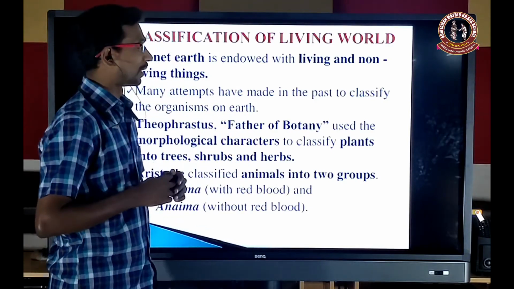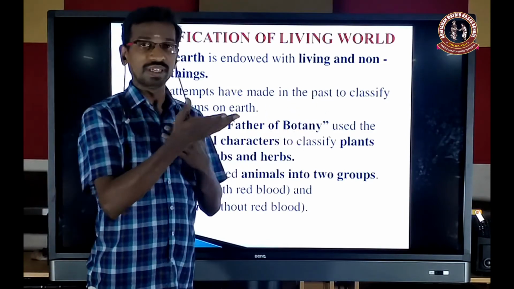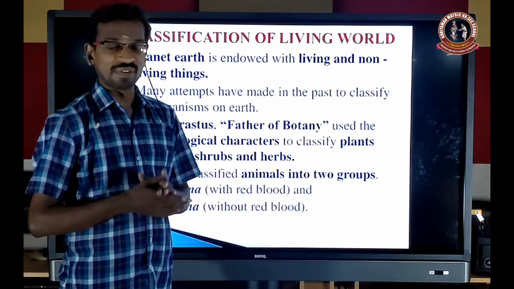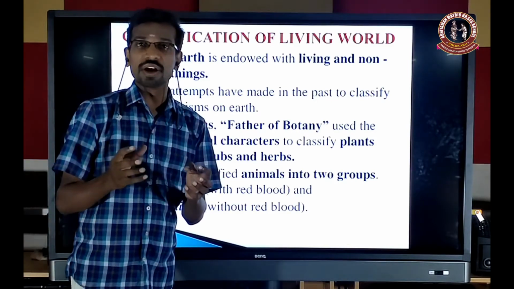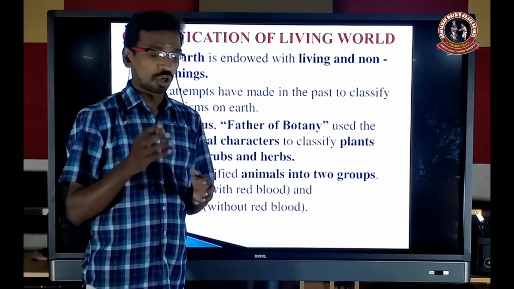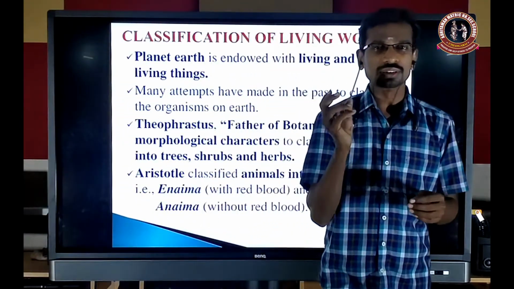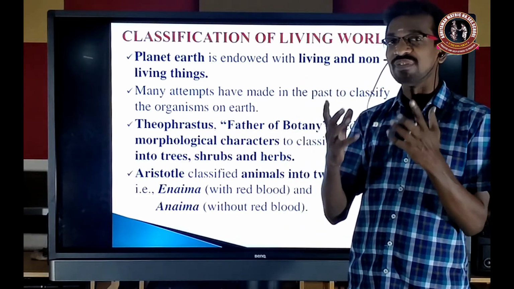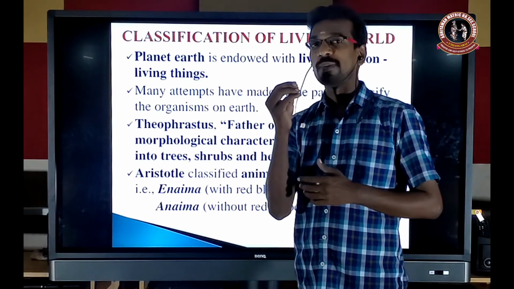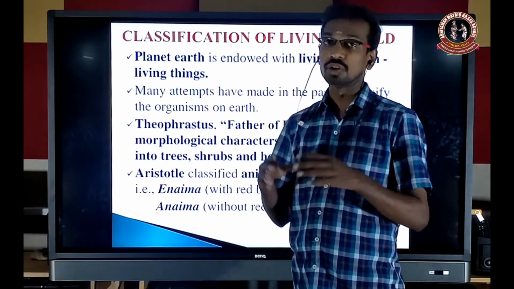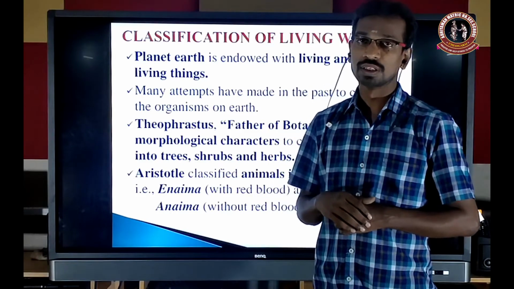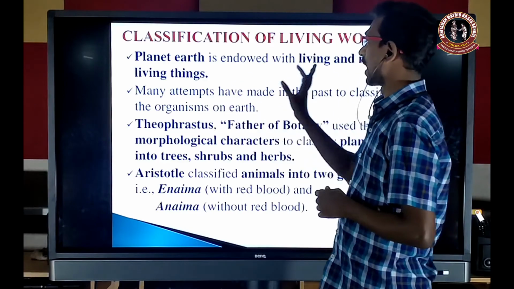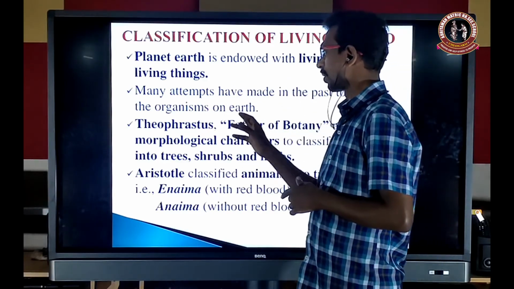Many attempts have been made in the past at classifying the organisms on Earth. At the very beginning, most scientists used superficial characters. Superficial means easily visible characters. They considered only one or two characters, not the entire character of the organism.